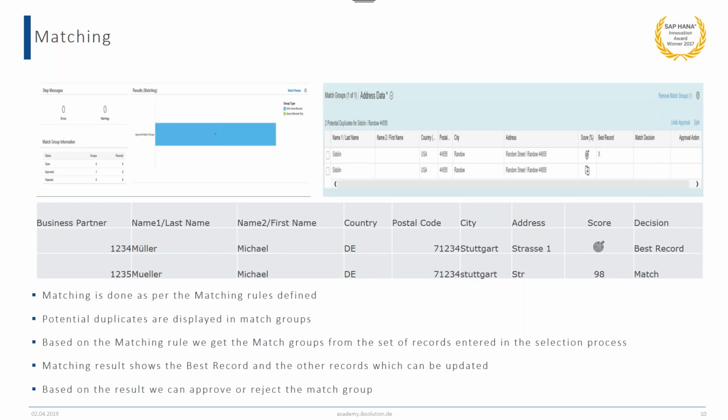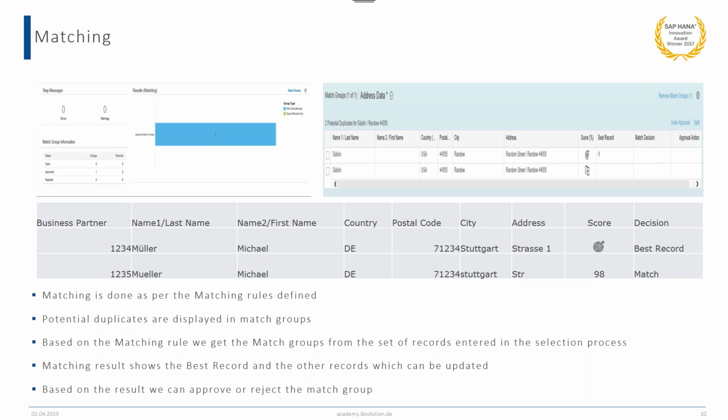So let's continue with the matching process. The matching process is done based on whatever rules we define in the backend. The potential duplicates are clubbed together in a match group, and based on the matching rule, we can then approve the match group or reject the match group. And based on the match group, the best record is calculated. We will see the best record in the next slides, but let's focus on how this matching takes place.